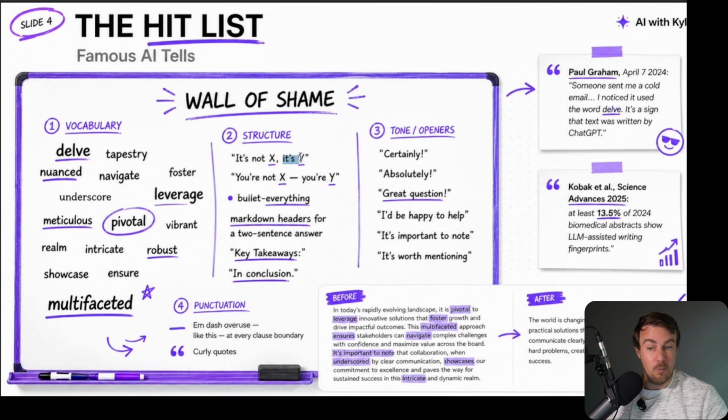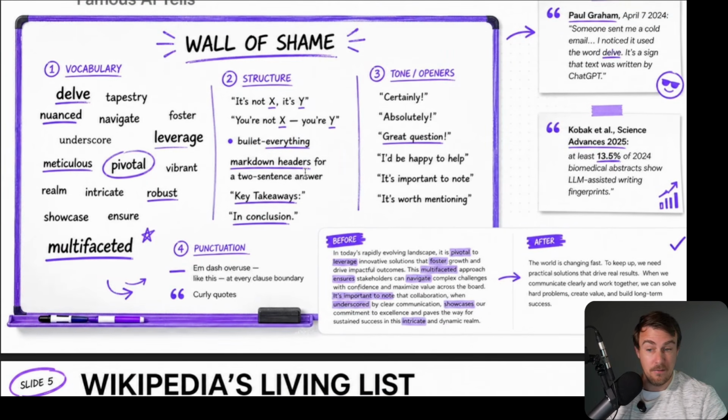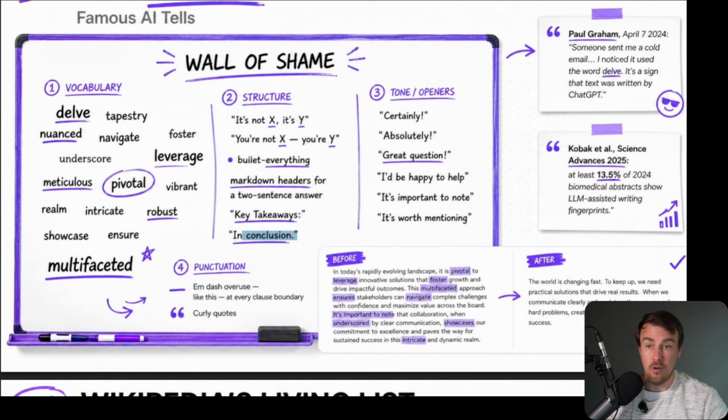Structure. It's not X, it's Y. You probably recognize this one an awful lot. You're not X, you're Y. Bullet points for everything. Claude would be like, okay, let's stick that in bullet points to make them more readable. It's like, no, stop it. Absolutely stop that. Markdown headers for 2-sentence answers, key takeaways in conclusion, etc. These are all things that you know. What I'm actually going to give you is a 15,000 word guide that goes through all of these in great detail, probably more detail than you ever need to use, but I'm going to show you how to practically use that as well. And then things like tones and openers, things like great question.